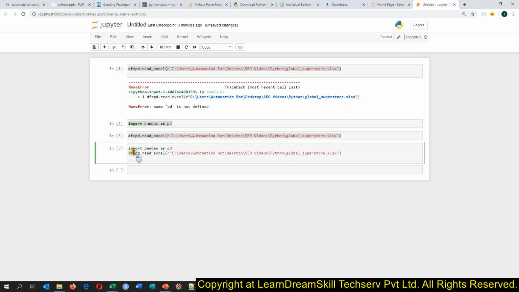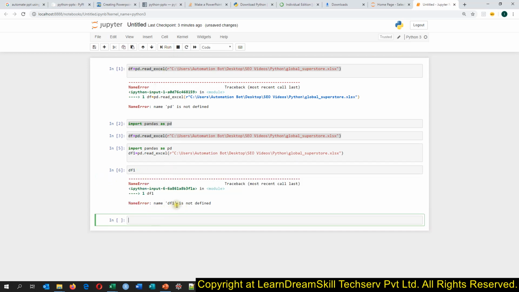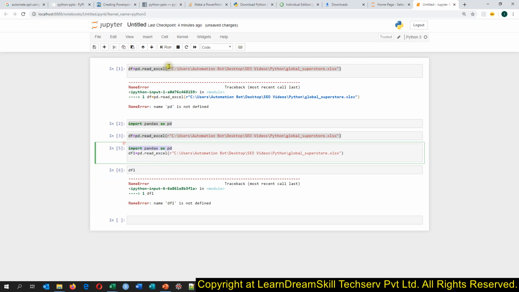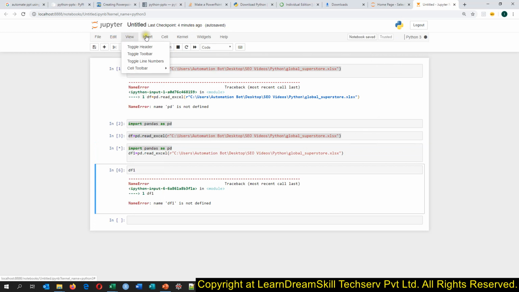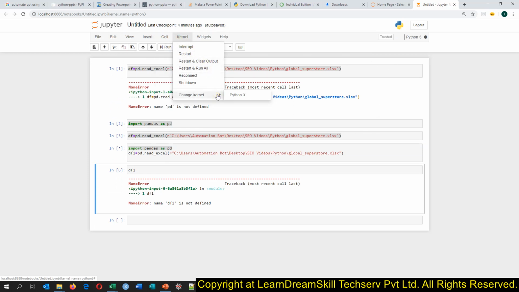Let me create it with df1. Right now if I say df1 and run this code, we have nothing, and I'm just selecting this and trying to run. Now I just run this.